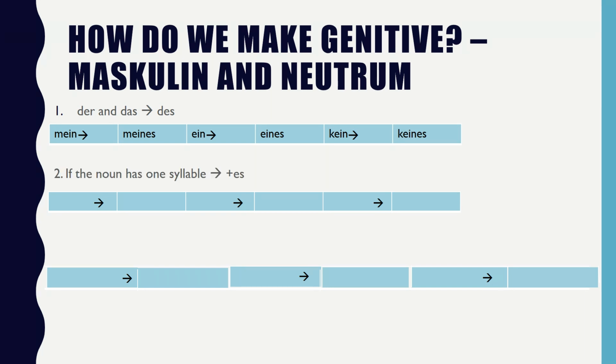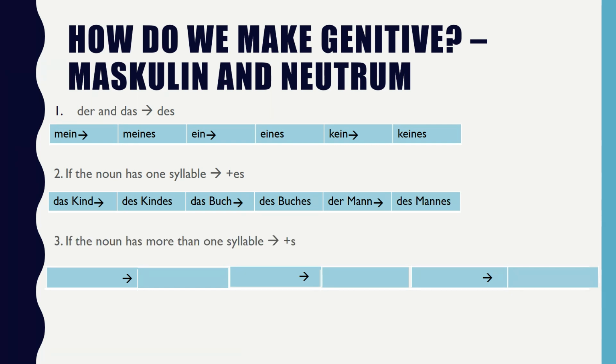The second rule is if the noun has one syllable, you add es. So we have das Kind, das Buch, and der Mann. Das Kind becomes des Kindes, das Buch, des Buches, der Mann, des Mannes. If the noun has more than one syllable, you add s. We have der Computer, das Mädchen, and der Rucksack. Der Computer becomes des Computers, das Mädchen becomes des Mädchens, and der Rucksack becomes des Rucksacks.